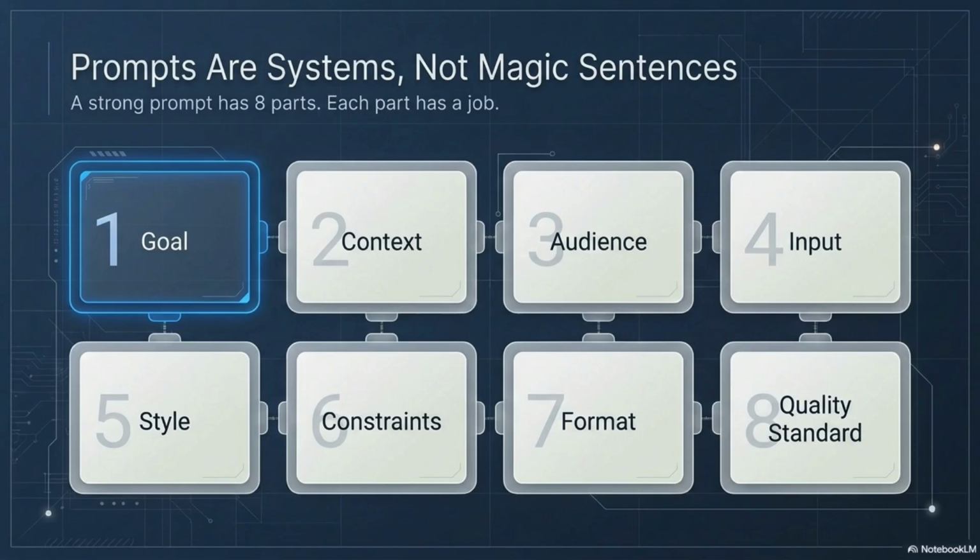The goal defines the task. The context explains where the output will be used. The audience tells AI who the output serves. The input gives AI source material. The style controls the tone or visual direction. The constraints set boundaries. The format shapes the final response. The quality standard tells you how to judge whether the output worked. You do not need advanced prompting tricks before you understand these layers. This is the foundation.